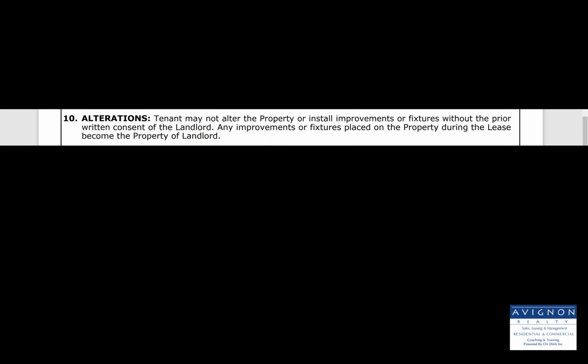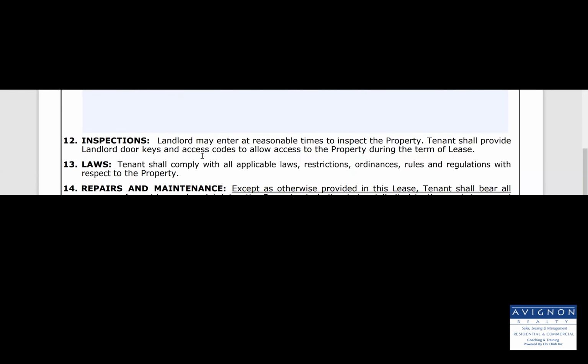Paragraph 10, alterations. Tenant may not alter the property or install improvements or fixtures without the prior written consent of the landlord, and any improvements or fixtures placed on the property during the lease become the property of landlord. Special provisions. What would go here is that if there's anything that's not covered in this form, then a factual statement will go under special provisions.